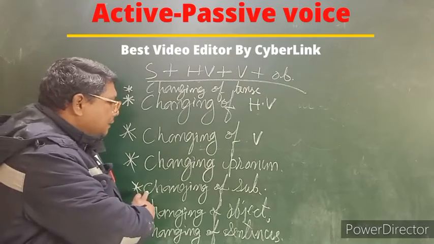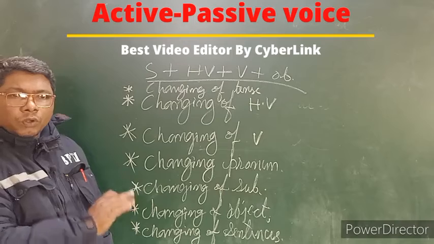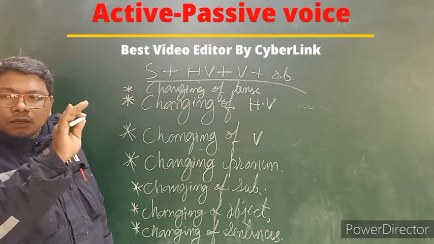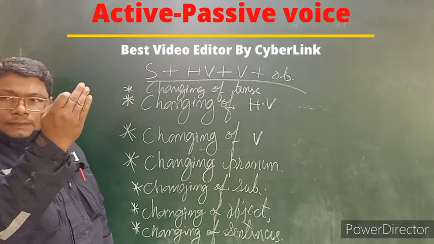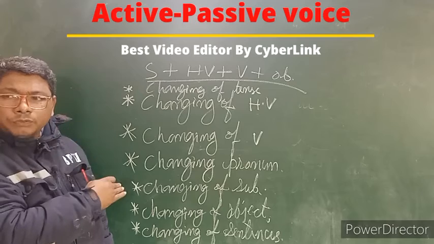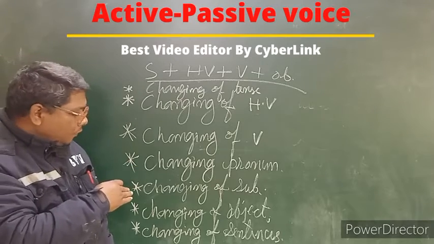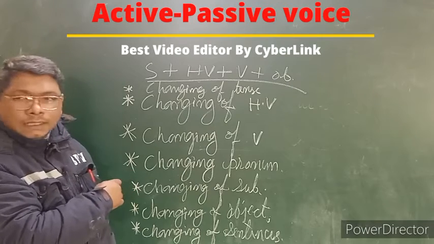Another change is the changing of subject. When there is passive, we have to bring the subject into the object place and the object into the subject place. That I will tell you later. Then changing of object is the same. Then changing of sentences.